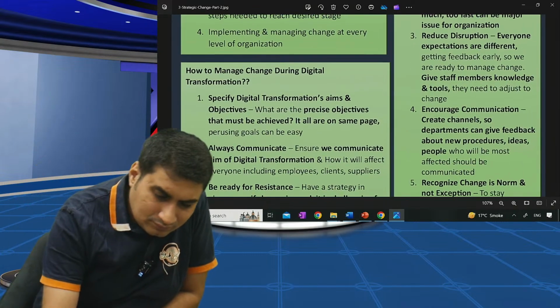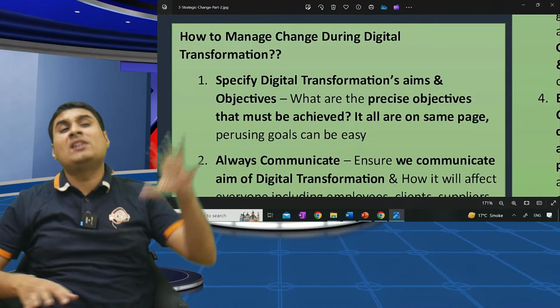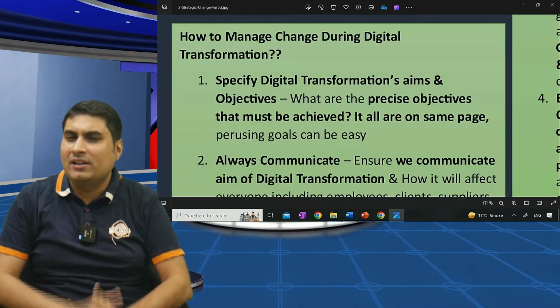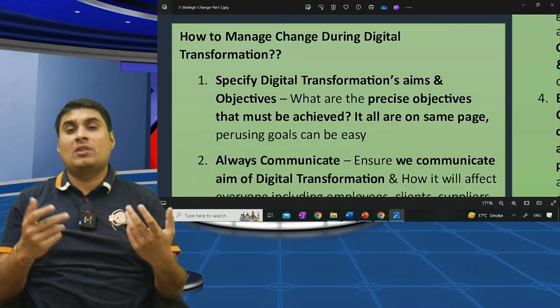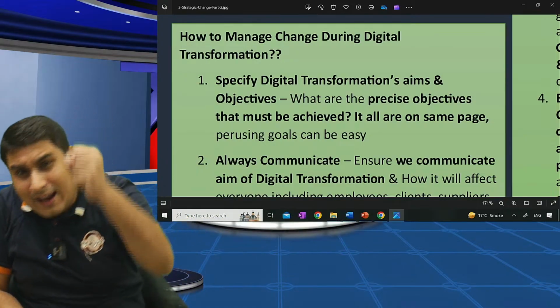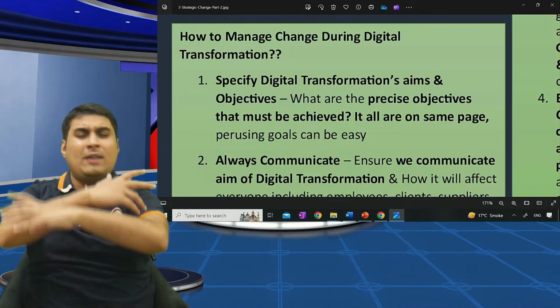This has less chance of coming, but okay. How to manage change during digital transformation? It is a similar type of question, but they have given two, so we are learning two. How to manage the change? When you are doing digital change, a lot of people will lose their jobs. When online banking came for the first time, many people lost jobs. When ATMs came, many people did too.